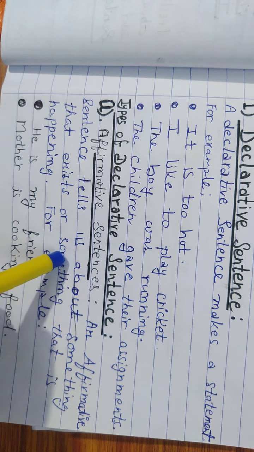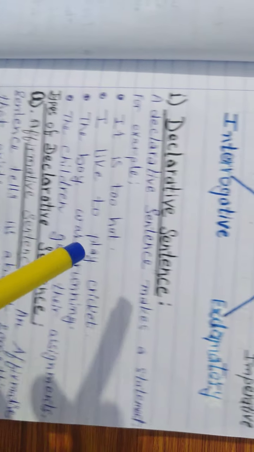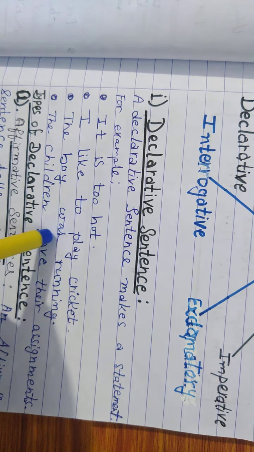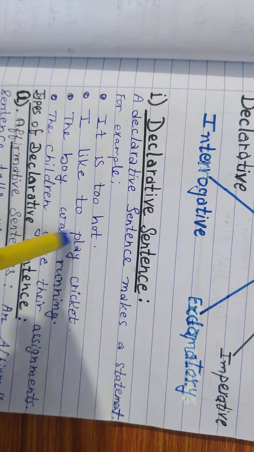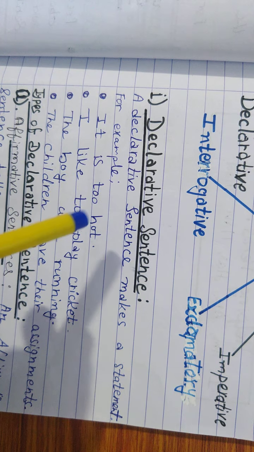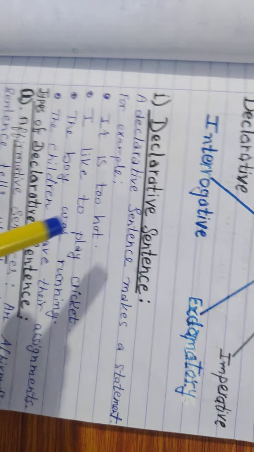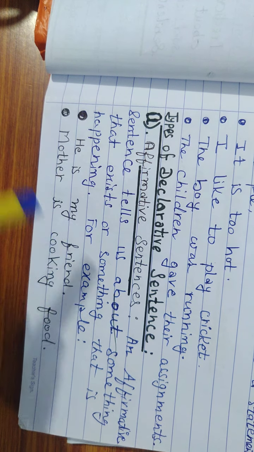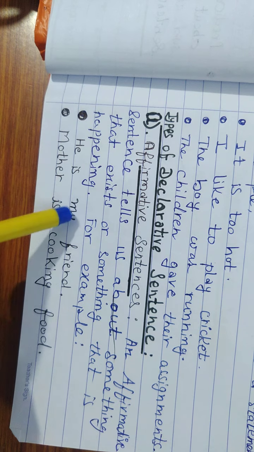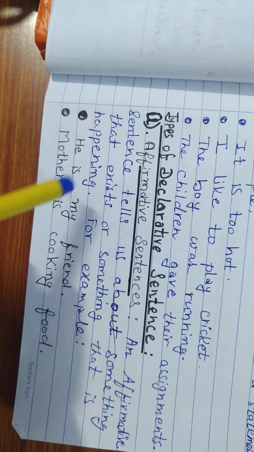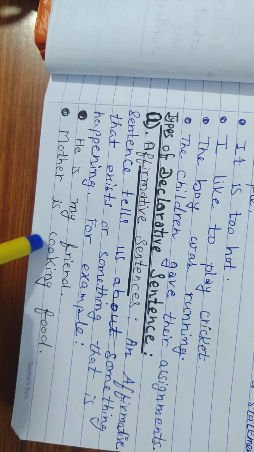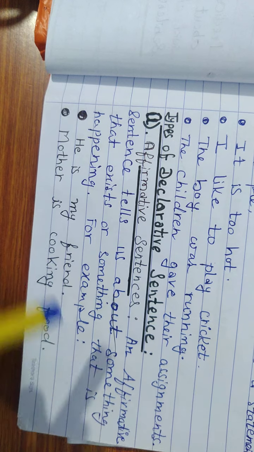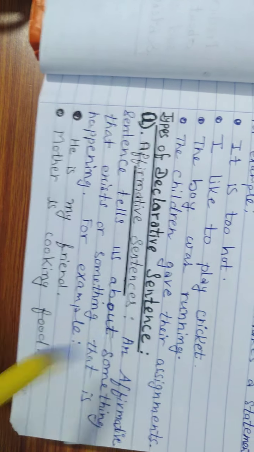It is in a positive way. For example, all the sentences I had written here are not in a negative way. These all are in a positive way. That means these are affirmative declarative sentences. Another example: he is my friend. Mother is cooking food. Here I didn't say that he is not my friend; I said he is my friend. I didn't say mother is not cooking food; I said mother is cooking food. That's why these 2 are affirmative sentences.